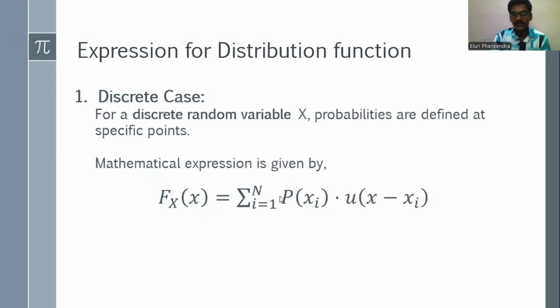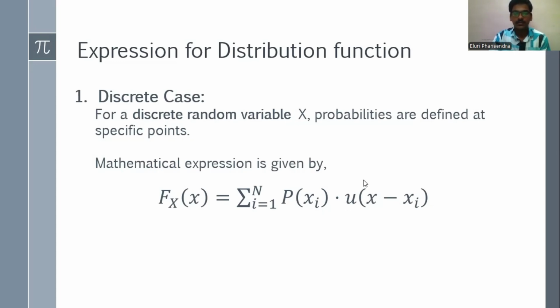Here, for every value of i, that means the specific point, we multiply the probability of that event with the shifted version of the unit step signal and add all of these. Then we get the discrete case probability distribution function.